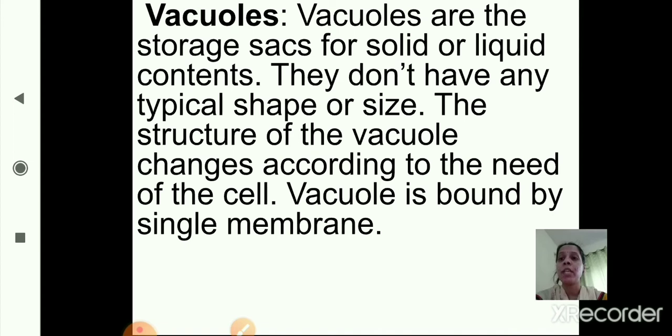Vacuole is bound by a single membrane, and it is a single membrane structure. So this is about vacuole. Vacuoles are the storage sacs for solid or liquid contents. They do not have any particular shape or size. The structure of the vacuole changes according to the need of the cell, and the vacuole is bound by a single membrane.